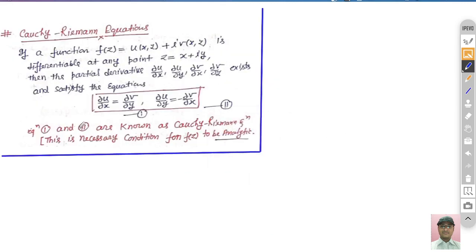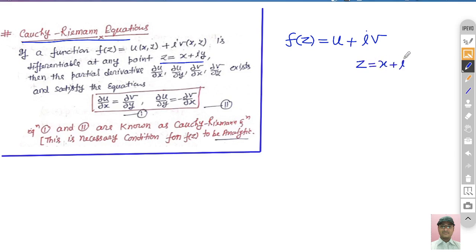So yes, first we see what the Cauchy-Riemann equation is. Let's suppose f(z) is a complex function defined as f(z) = u + iv. We have already seen this complex function in the last lecture. This function is differentiable at a point z = x + iy.